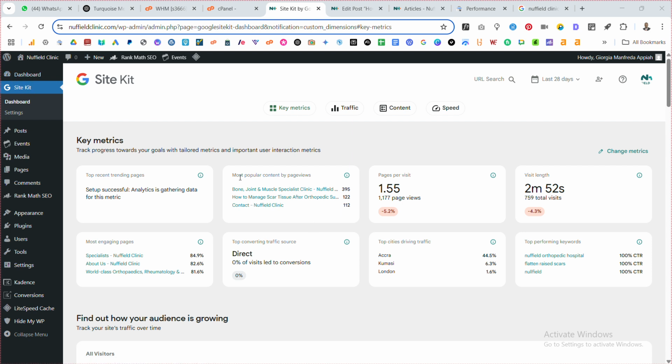And you can see the most popular content on the site. The first one is the home page of the website, and then the third one is the contact page. The second one is one of the articles we wrote, which is how to manage scar tissue after orthopedic surgery. So it is the second most popular content in the last 28 days.